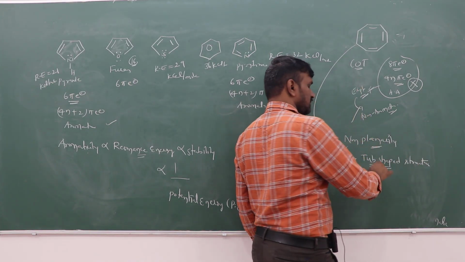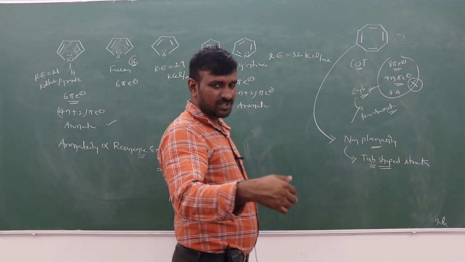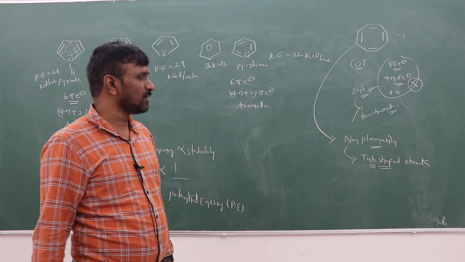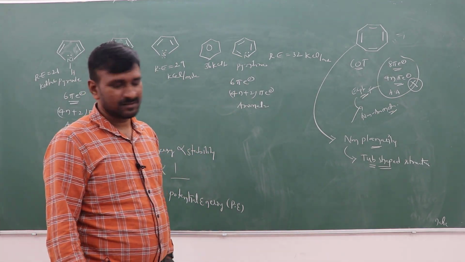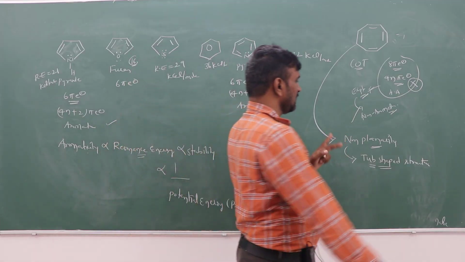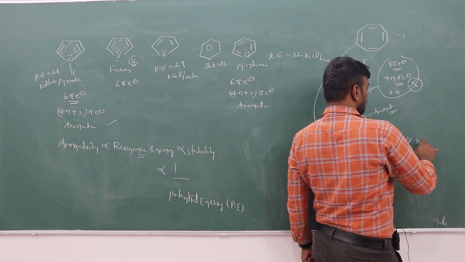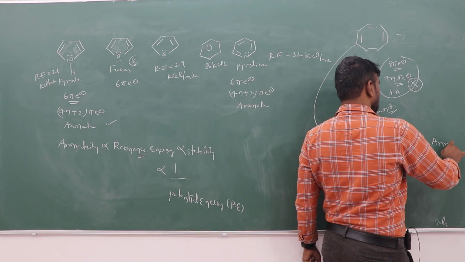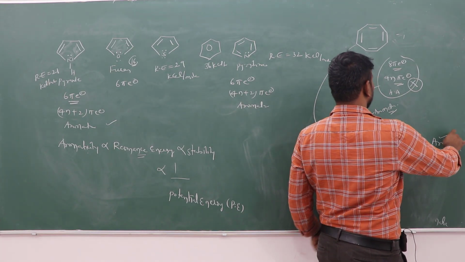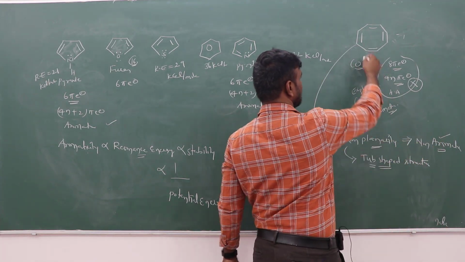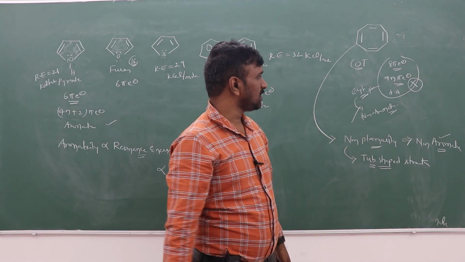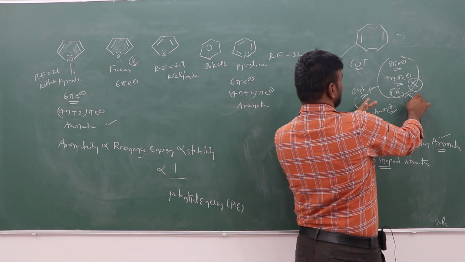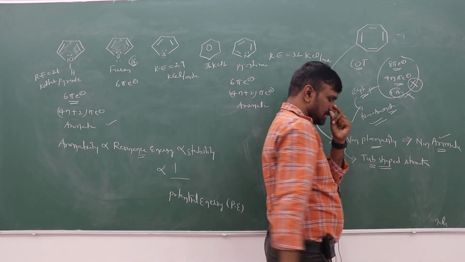Due to its tub-shaped structure, some strain is maintained, due to which it is non-planar. Every non-planar compound is non-aromatic. So this is a non-aromatic compound, instead of anti-aromatic.